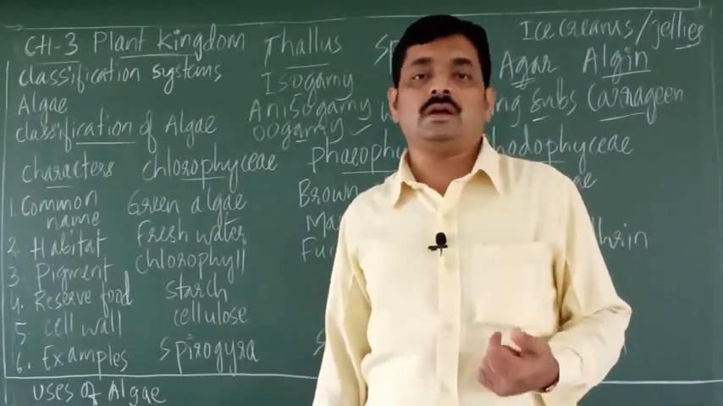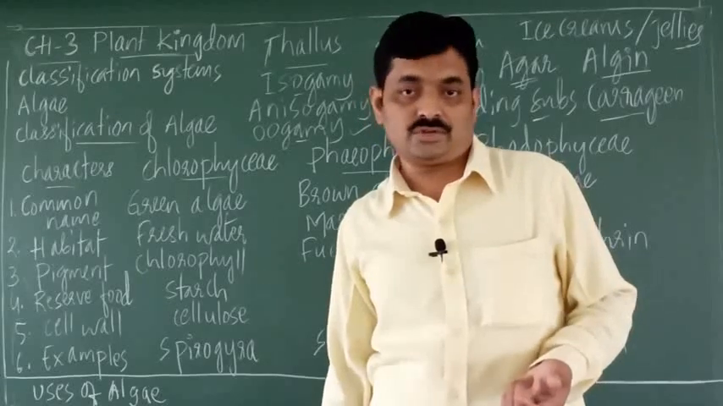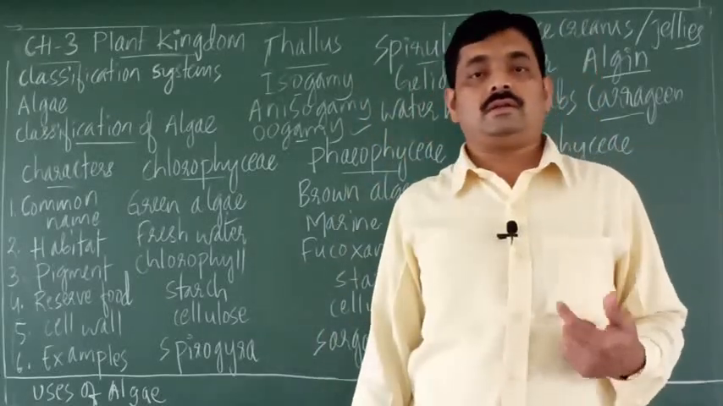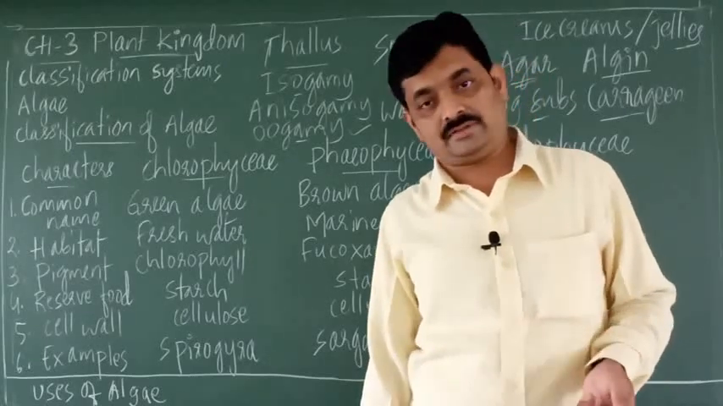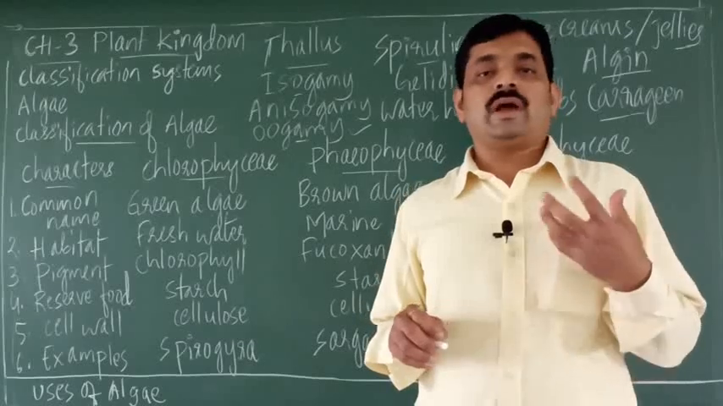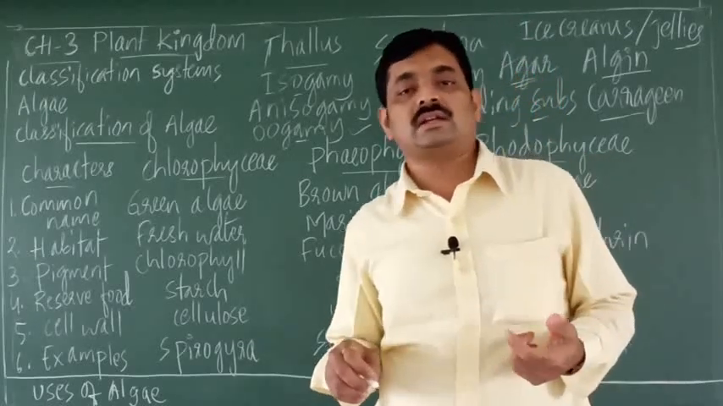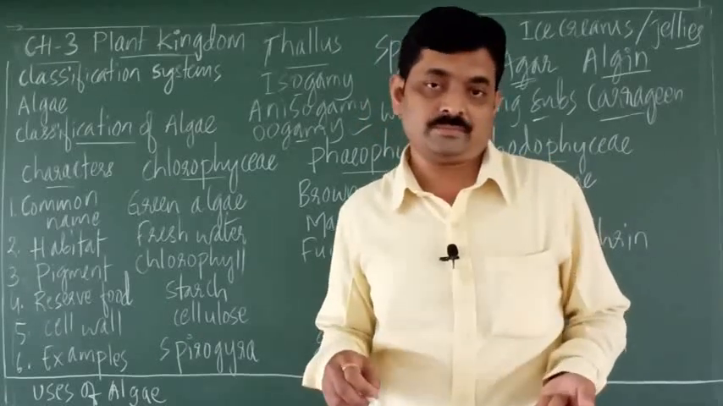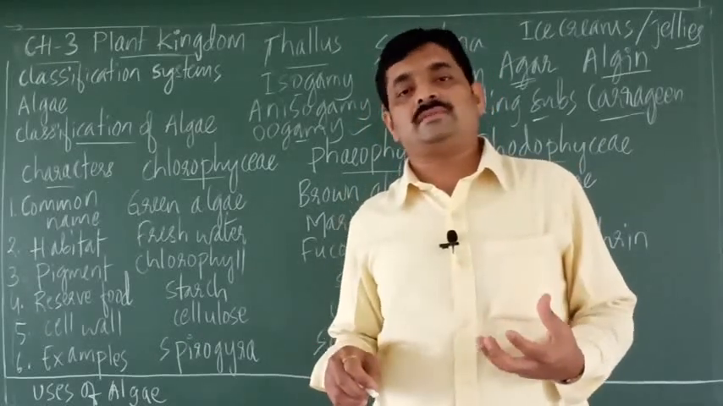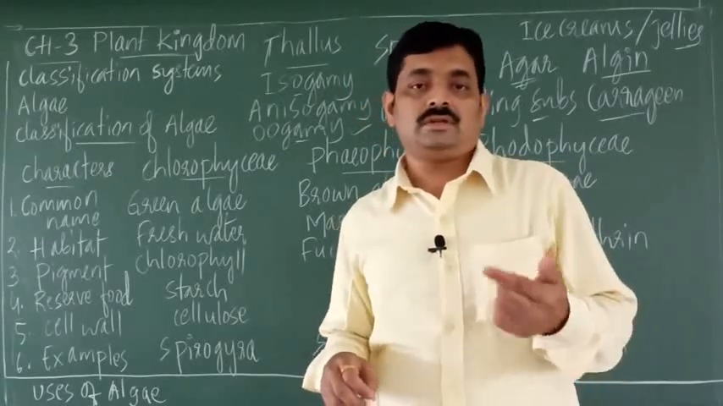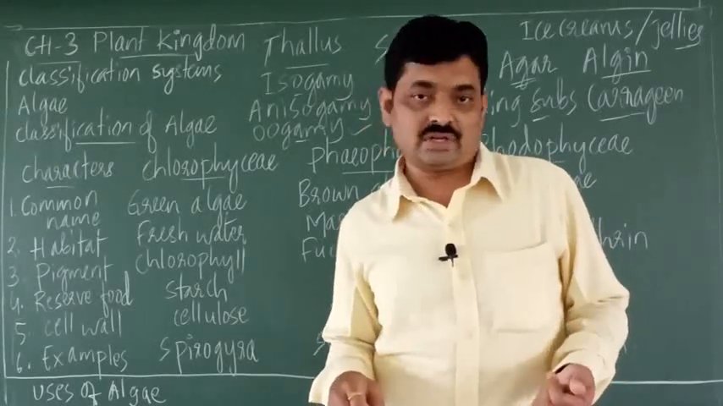So one is the artificial classification. Artificial classification was proposed by Carolus Linnaeus. Now what this system says is that organisms are classified on the basis of external characters. So classification of organisms on the basis of external characters is artificial classification.